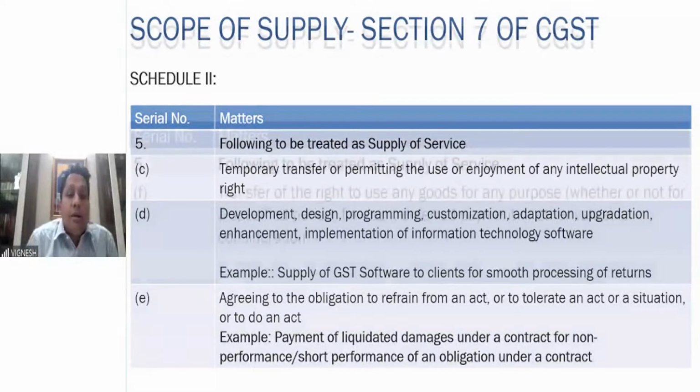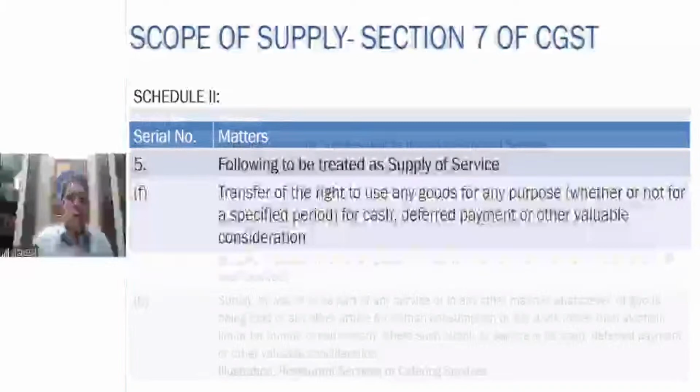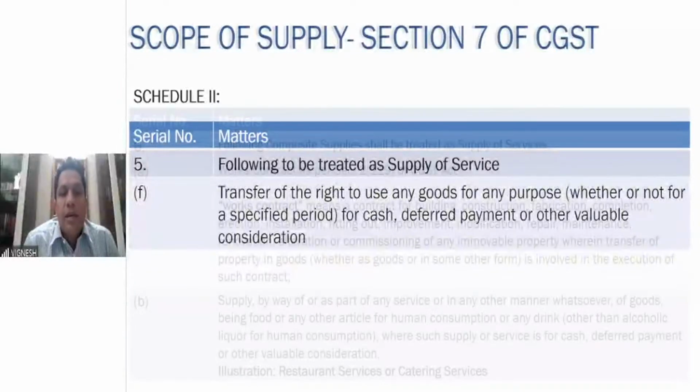Then transfer of right to use any goods for any purpose, for cash, deferred payment, or valuable consideration. So if you have any goods, you're transferring the right to use the goods for any purpose, for cash or any consideration or deferred payment, it will be treated as supply of service. Following composite supplies shall be treated as supply of service.